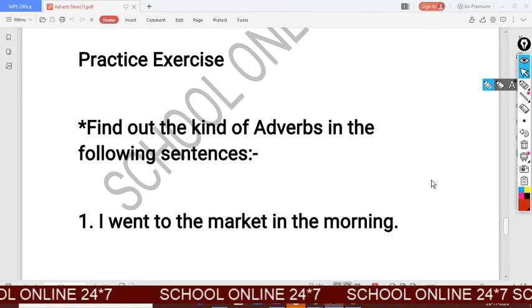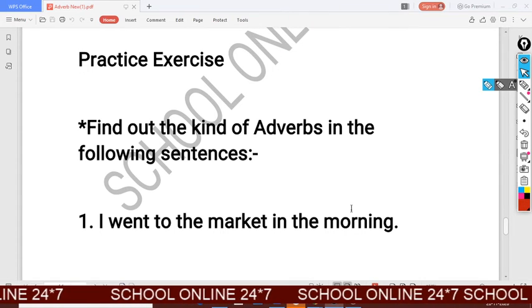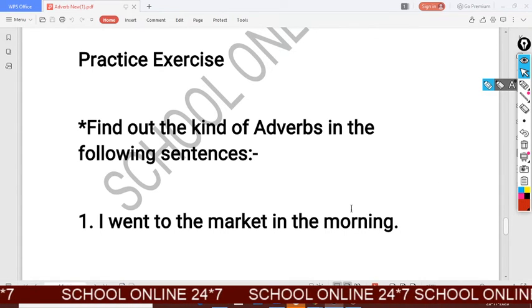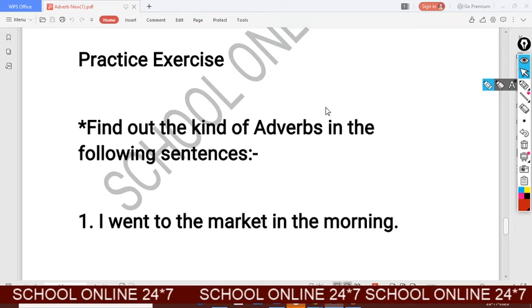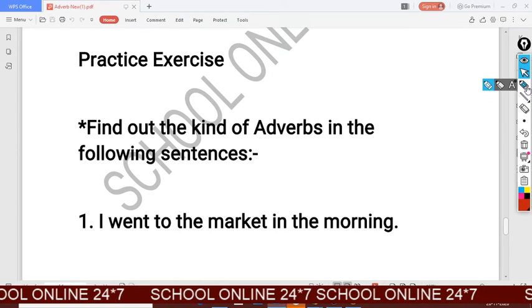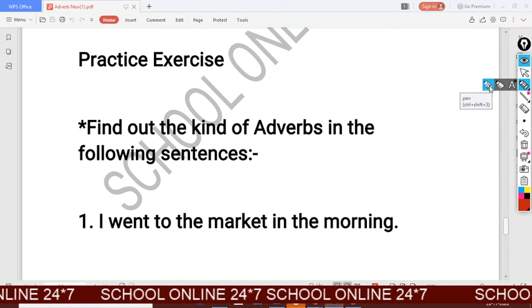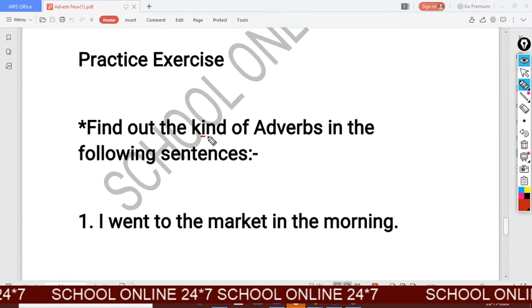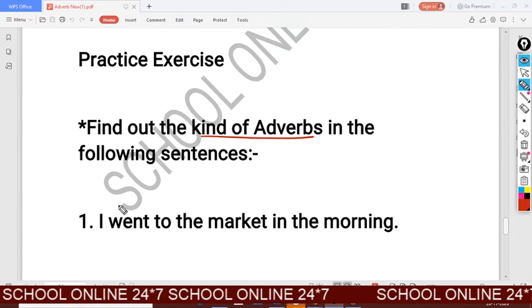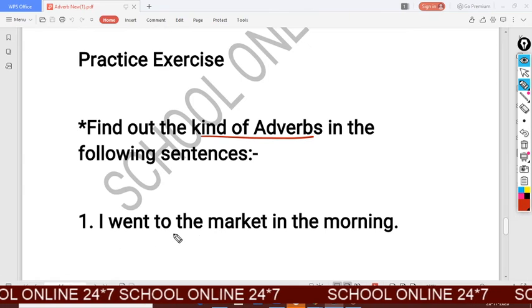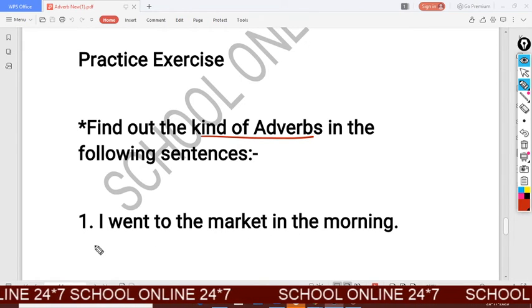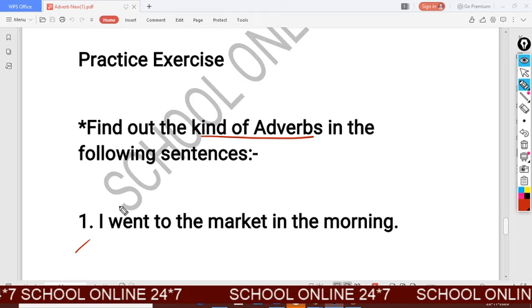I'm going to give you an exercise. It is a practice exercise. In this exercise you all will find out the kinds of adverb. Okay, look at the first sentence. I went to market in the morning.